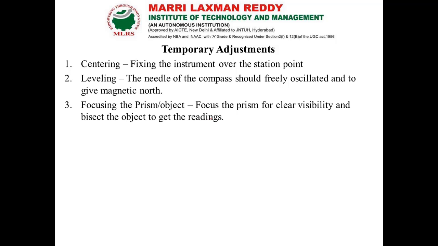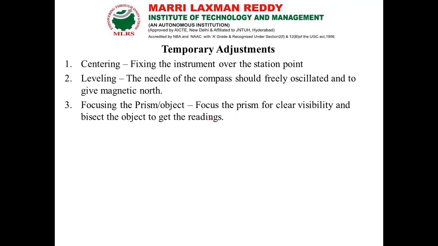Whenever we start work in the field, we have to do some temporary adjustments. Those adjustments are centering, leveling and focusing the object. First, centering. We should keep our instrument over the station point, and that is called the centering process.